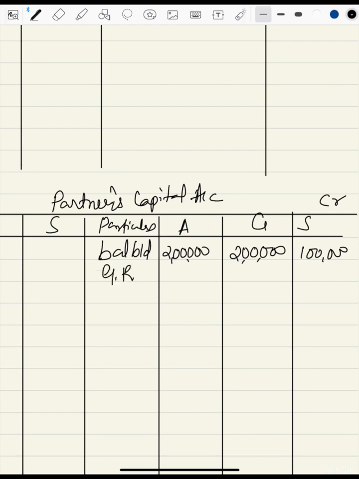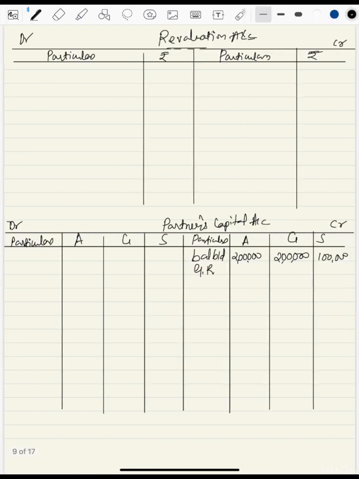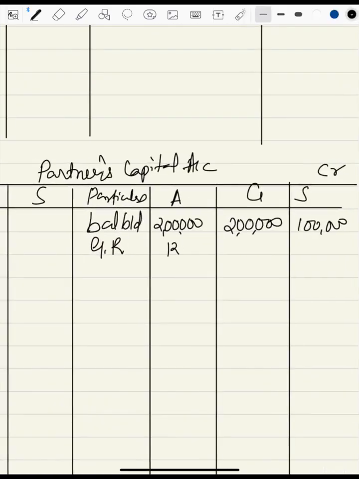Then we'll distribute the general reserve among the partners. General reserve is 30,000 and ratio is 2 to 1. Total is 5. Divide by 5 will get 6. 6 2s are 12, 12 and 6. 12,000, 12,000, 6,000.